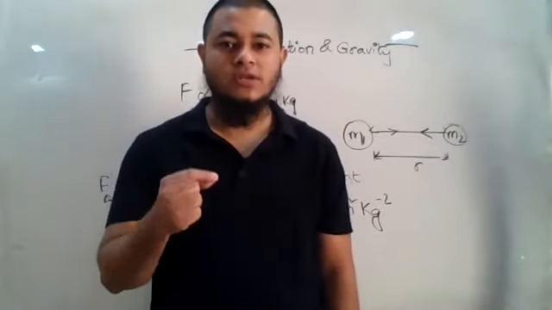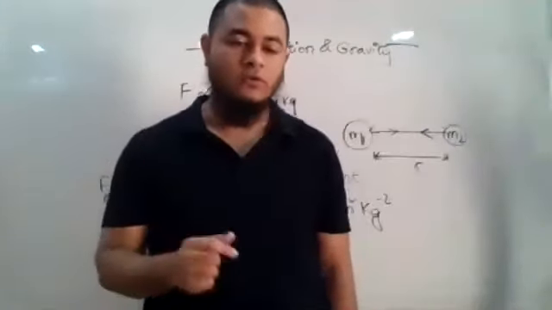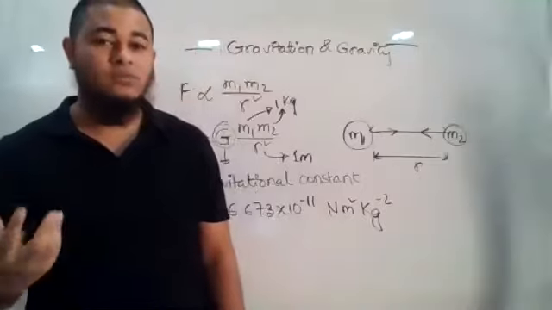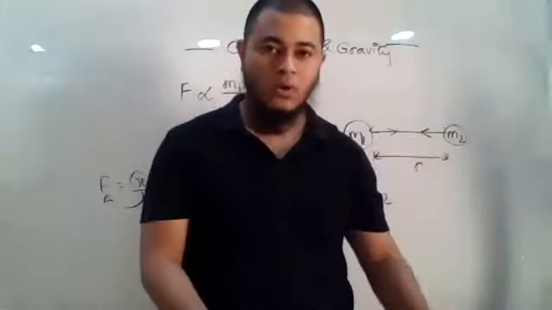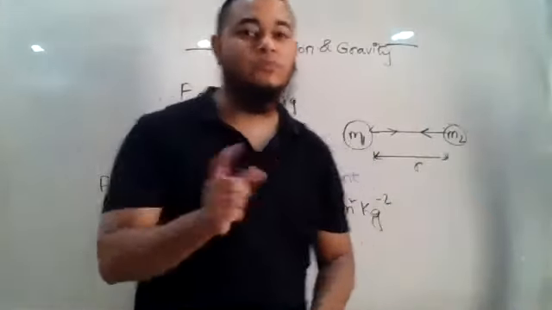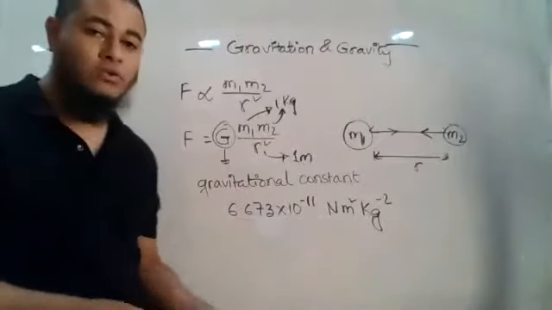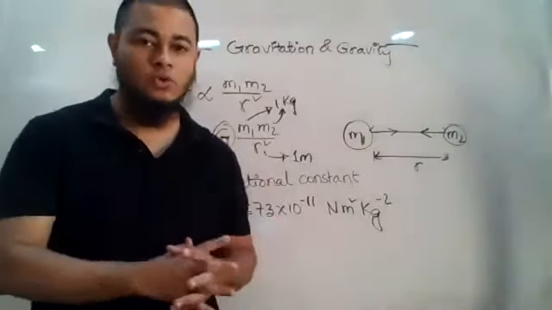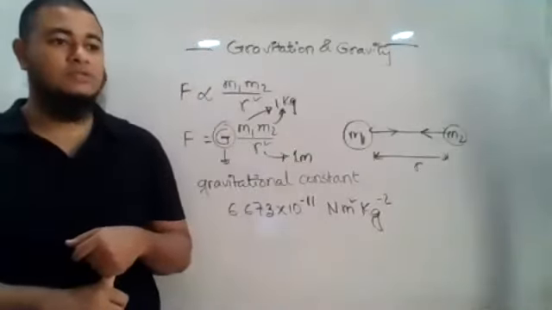Because it actually does not depend on what medium the bodies are in, right? First of all, it does not depend on in what medium the bodies are. You keep the body in air medium, vacuum, water, the value of G will never change. The value of G will never change. It will be this value no matter where you keep those bodies, in which medium you keep those bodies, first of all.